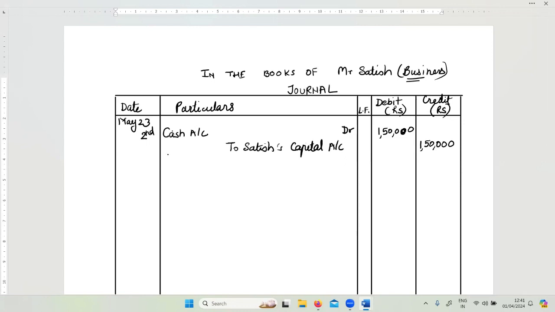And here in bracket, remember, a journal will have a narration of that transaction, starting with saying being capital invested by Satish in business.